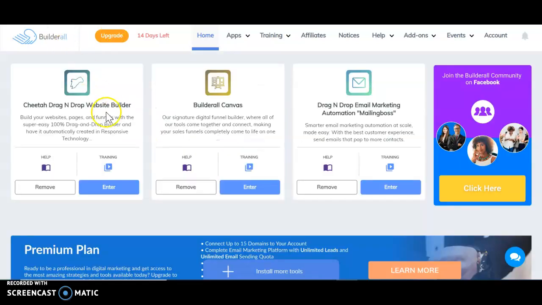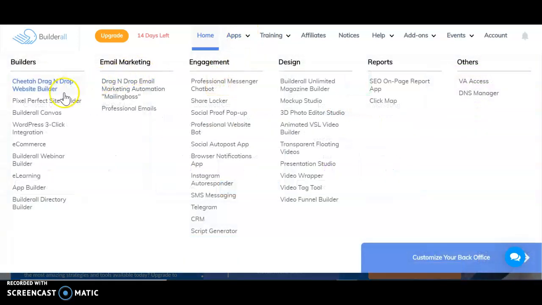And you can really click help right here. You can click training. You can learn about what these things do before you actually do them. So these are the top 3 website builders, looking at your website, building it out, and email marketing. But we have tons. As you can see, we have things to build your email marketing, things for chatbots for Facebook, website, social auto posting apps for you, things for your Telegram, CRM systems. We have things for design. I mean, guys, there's so much in this platform.